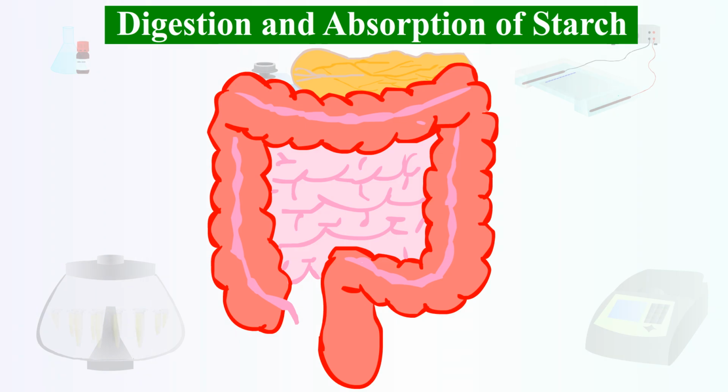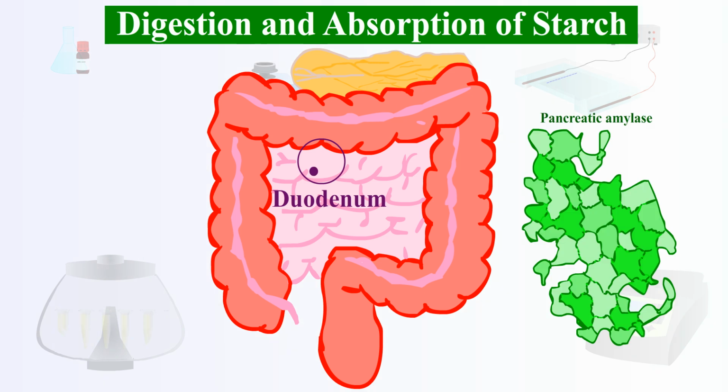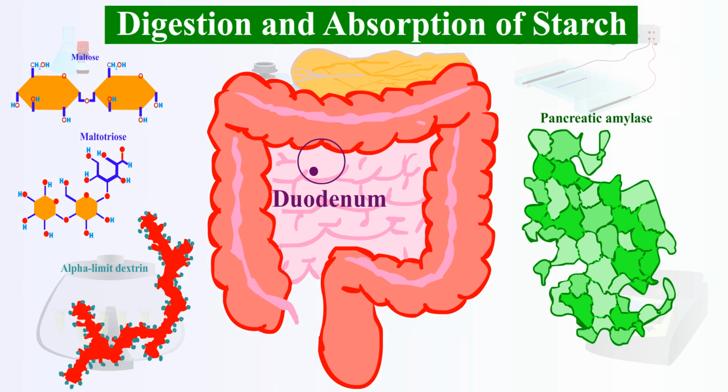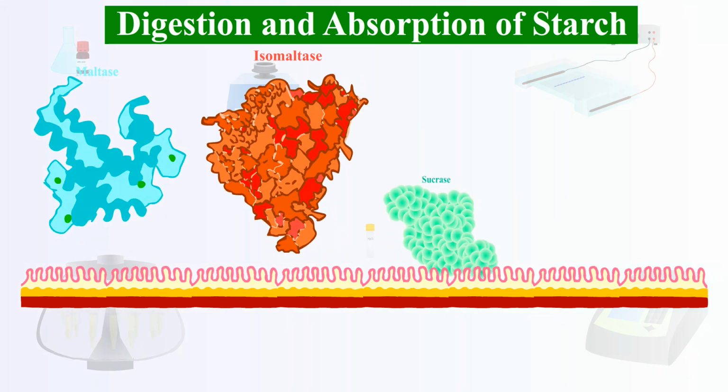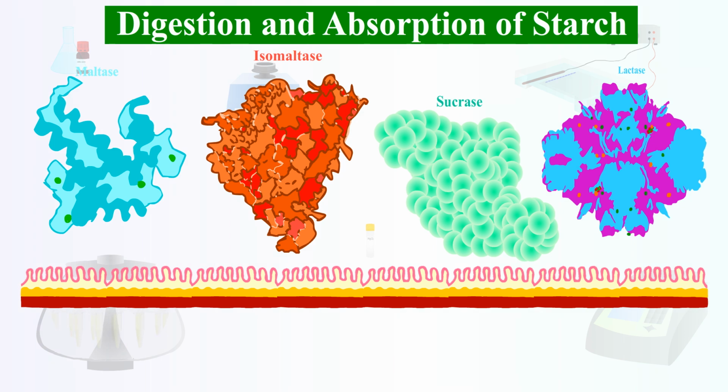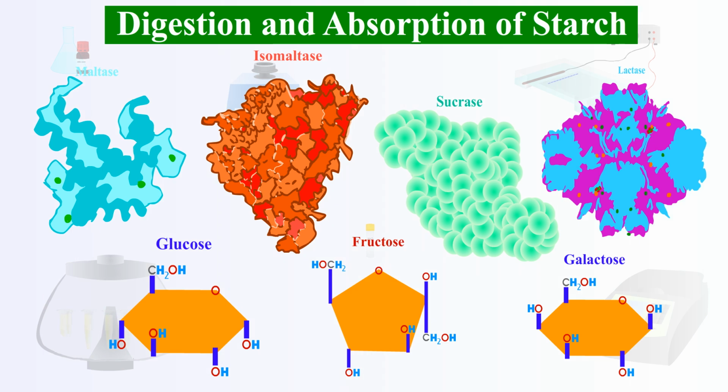The digestion continues in the small intestine. In the duodenum, the pancreas releases pancreatic amylase, which further breaks starch into maltose, maltotriose, and alpha-limit dextrins. The brush border enzymes on the intestinal microvilli, such as maltase, isomaltase, sucrase, and lactase, complete the digestion, resulting in starch breaking down into glucose, fructose, and galactose.